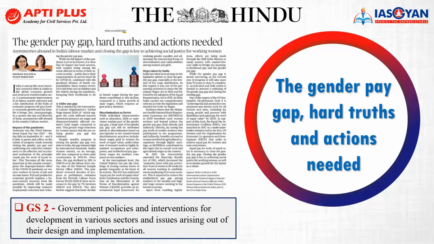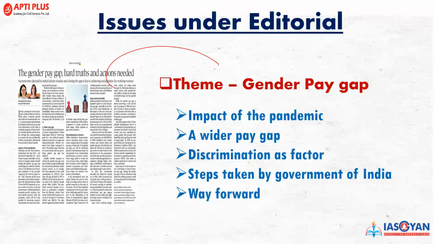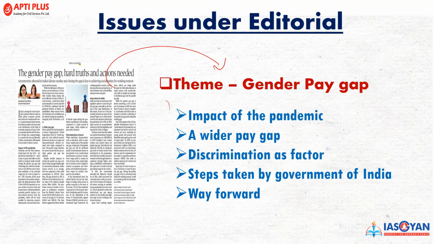Now moving to the other news, this is the editorial of the day: the gender pay gap, hard truth and the action needed. It is relevant for General Studies Paper 2, that is, government policies and interventions for the development of various sectors and issues arising from their design and implementation. The theme of this editorial is the gender pay gap, and I'll be simplifying this editorial into 5 important subheads. The first includes the impact of the pandemic, wider pay gap, discrimination as a factor, steps taken by the government of India, and the way forward. We'll see how this is an important aspect in terms of overcoming all the problems with regards to the gender pay gap, right?